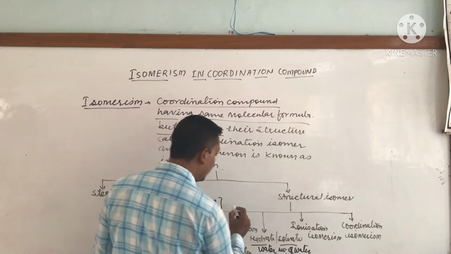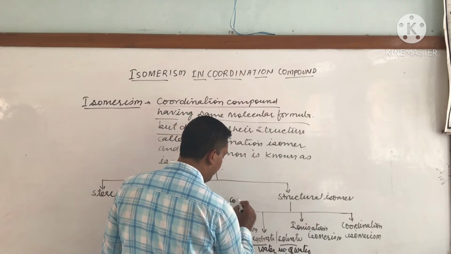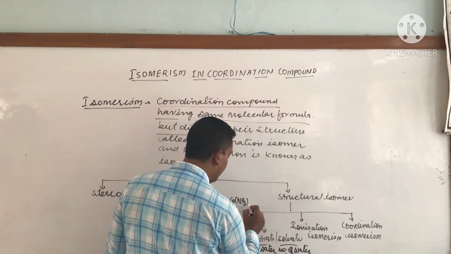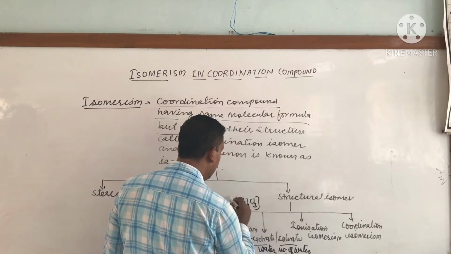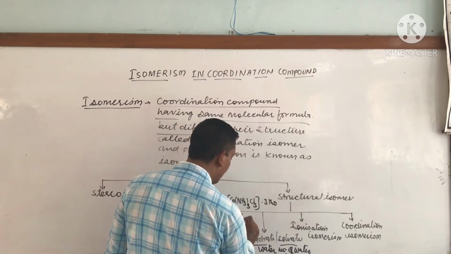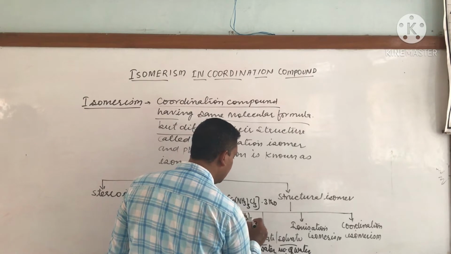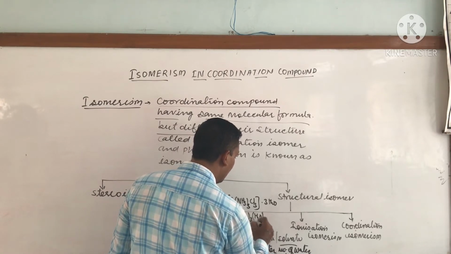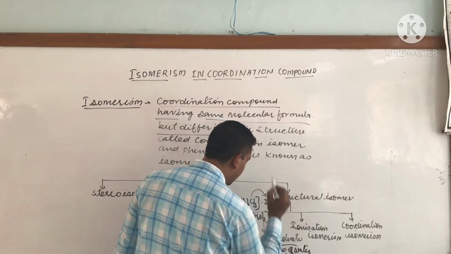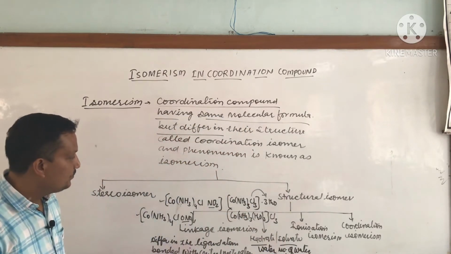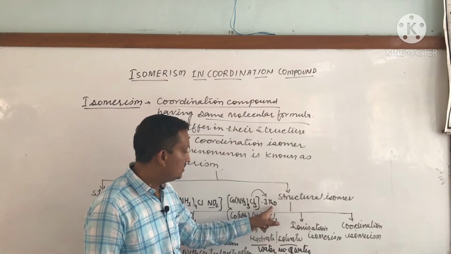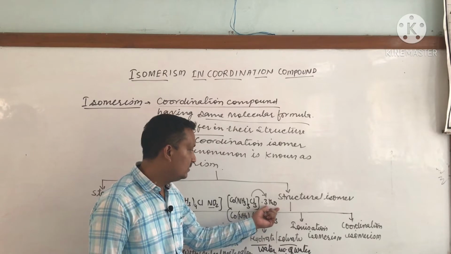For example, Co(NH3)3Cl3 with 3H2O, and the second one Co(NH3)3(H2O)3 with Cl3 outside. In the first case the water molecules do not act as ligands; they are just in the form of hydrated water.